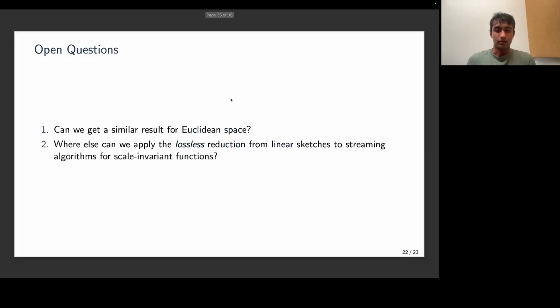And so, in conclusion, what I've shown is that in our paper, we show a polynomial space lower bound for diameter estimation. We show the existence of a hard metric. But really, what we would like to show is that in Euclidean space, diameter estimation is hard in dynamic streams. And secondly, we would also like to ask, this lossless reduction from linear sketches to streaming algorithms for scale invariant functions is very general and of general interest. Is there somewhere else that we can apply this?